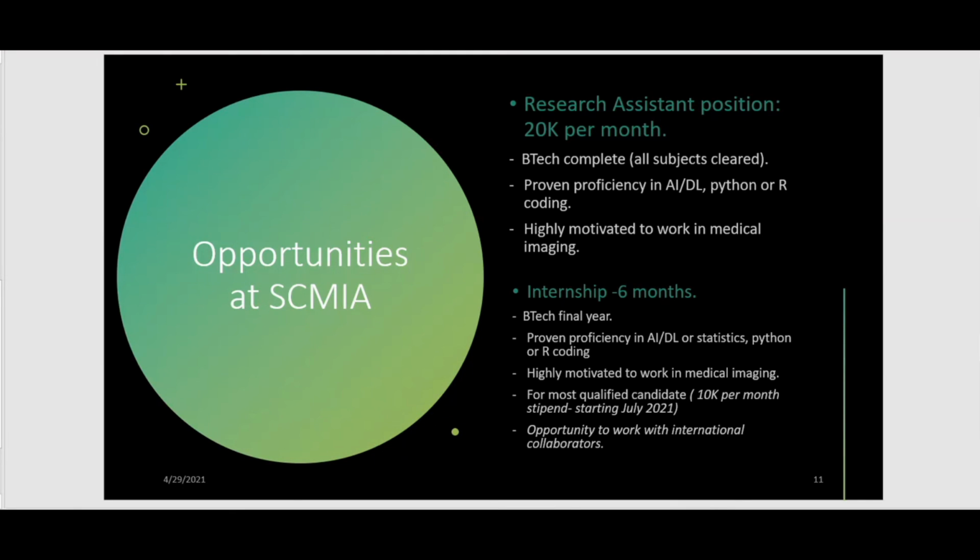For one qualified candidate, the university offers 10,000 rupees per month stipend. We would have this position open starting July 2021 mostly. And if you still want to intern, you can, but I cannot guarantee that you will be paid. But for one position, we can. And you have the opportunity to work with international collaborators when you're doing an internship as well.